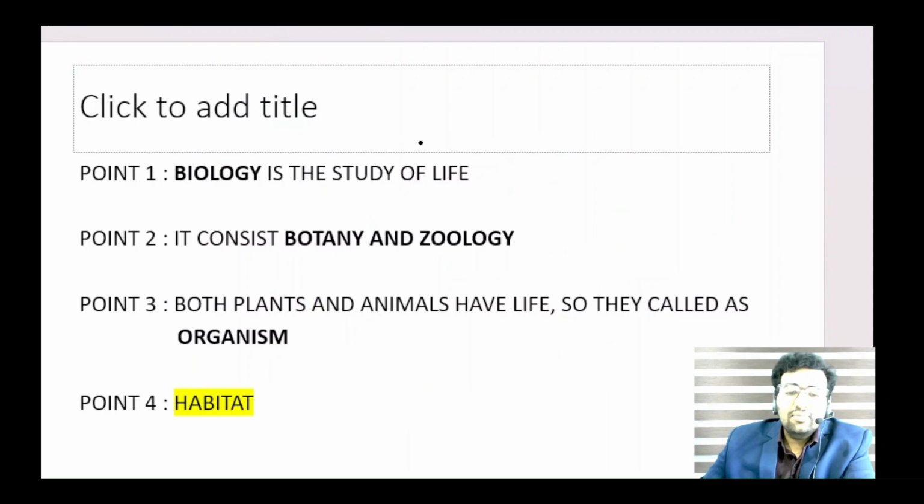So I'm telling only points that are in the NCERT textbook. We are telling only the points included in the NCERT textbook. We are telling nothing other than these points, and we are not missing any points from the NCERT also.